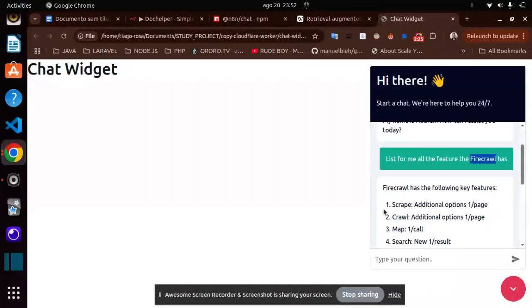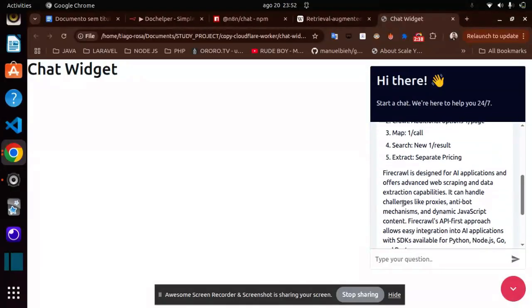Okay, you can scrape. What is scrape? Extract information. Crawl here is a feature that extracts information like the first one, but you can customize more stuff.